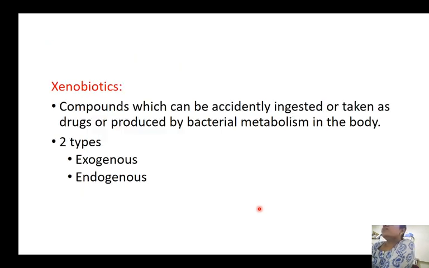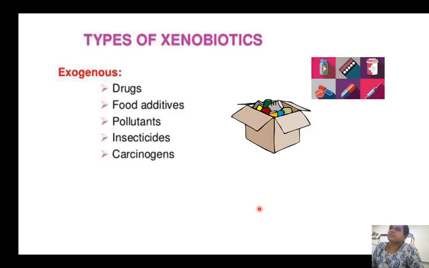Xenobiotics. The compounds which can accidentally get ingested or taken as drugs or produced by bacterial metabolism in the body. These are the substances that we accidentally intake or we take in the form of drugs, or sometimes they are produced by the bacterial metabolism in our body. And these can be divided into two types: exogenous xenobiotics and endogenous xenobiotics. As the name itself indicates, exogenous means that come from outside, endogenous means that are synthesized in our body.